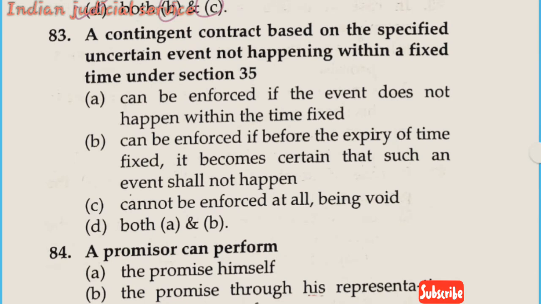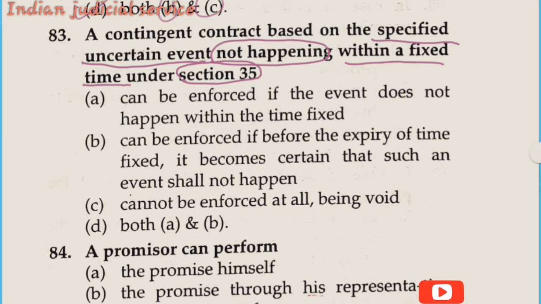A contingent contract based on the specified uncertain event not happening within a fixed time under section 35. This question belongs to section 35 paragraph number 2, where the contingent contract may be enforced when the contingency is on a specified event not happening within fixed time.